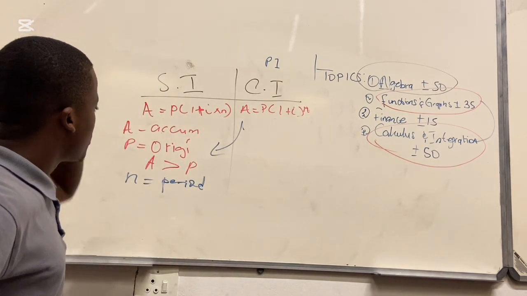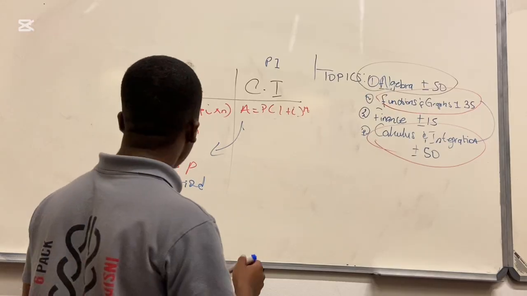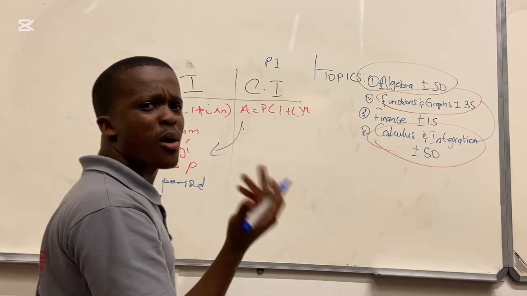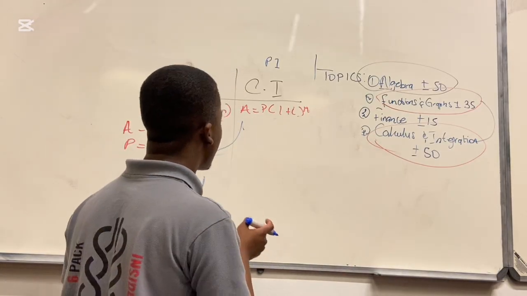That is your simple interest, people of God, and compound interest. And if we have compounding periods, you have to know your compounding periods.